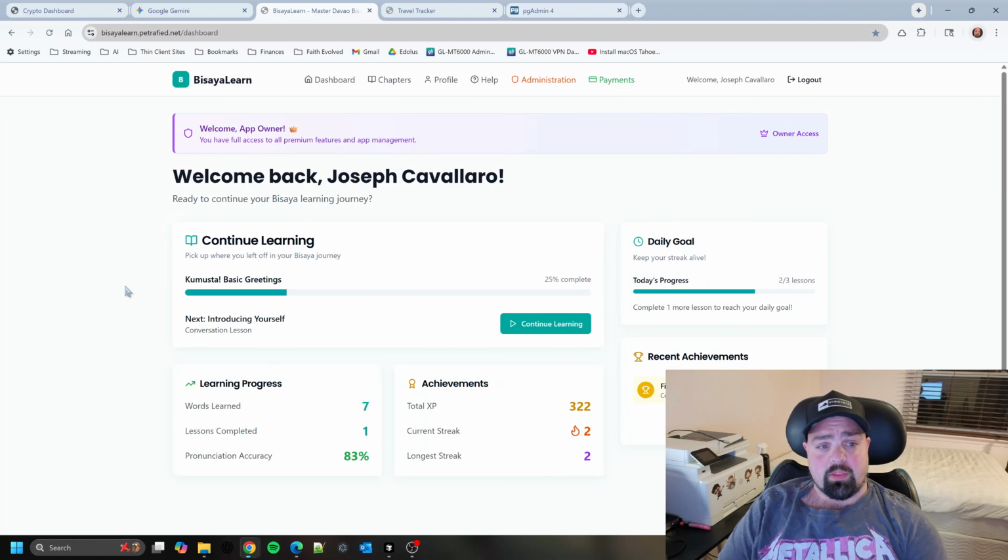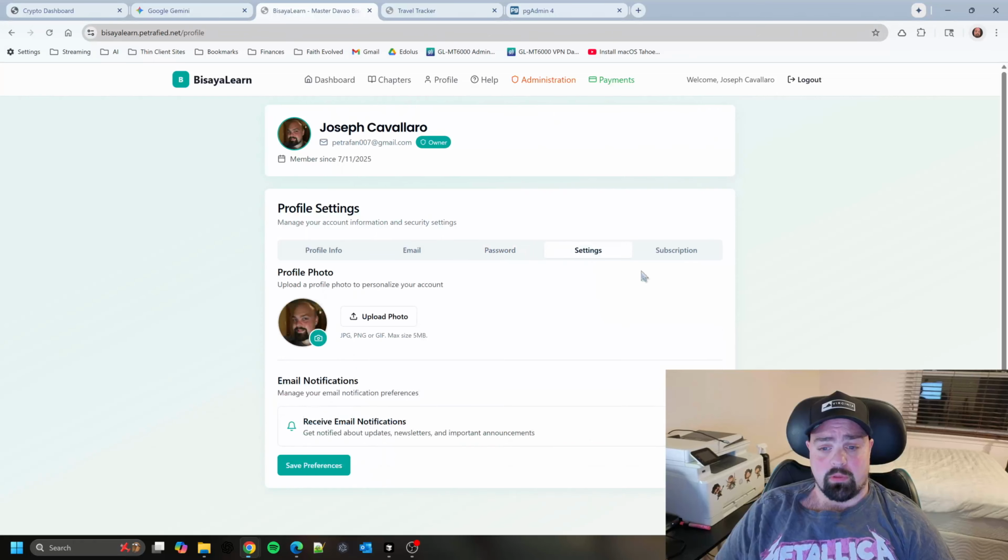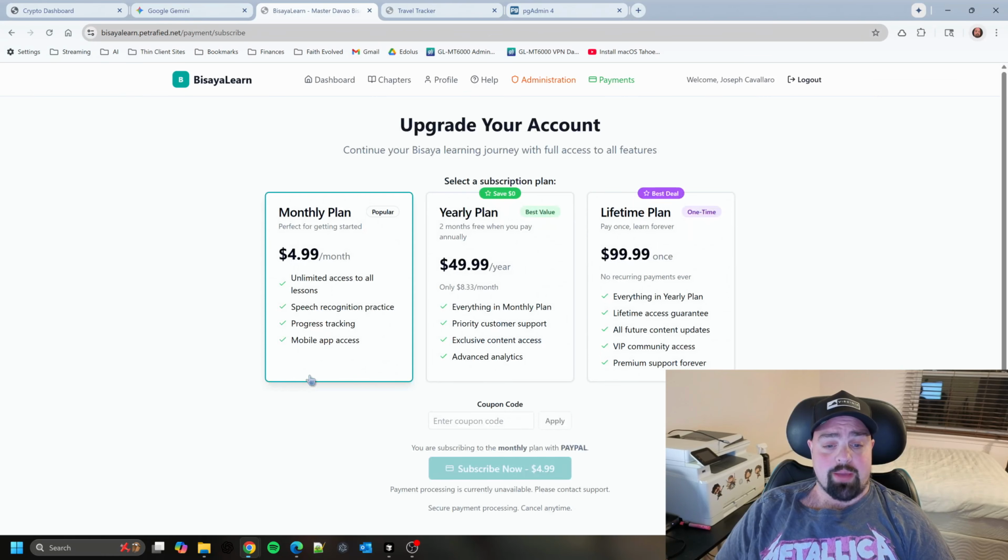You're presented with a dashboard when you log in, and you can check out your profile to change your name, email, password, settings, and eventually after the 7-day trial ends, you'll get this option to upgrade.